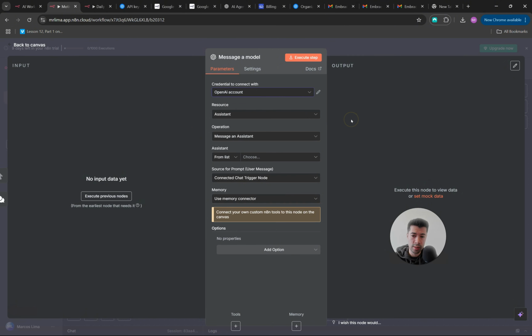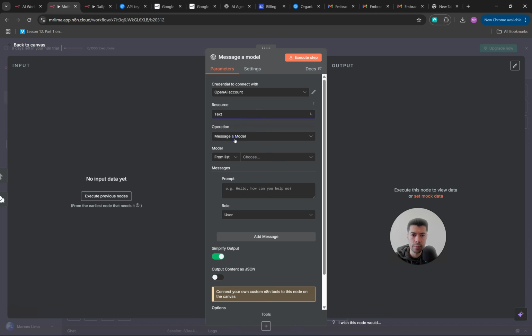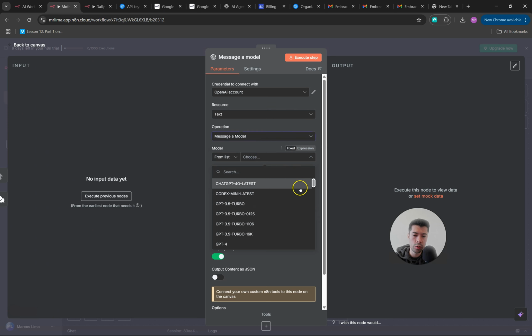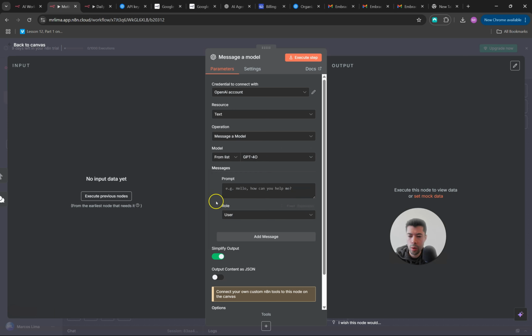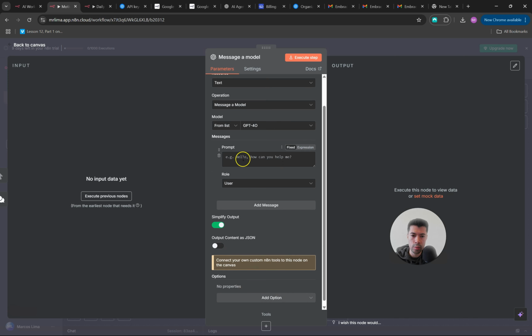Now you're going to choose what you want this message a model assistant to do. First, the resource we are going to be using is text, because I want it to send a text message. The operation is going to be message a model. The list, this is where you are going to choose the model of ChatGPT you want to use. In my case here, I am going to be using GPT-4o, which I think is very smart. But if you want, you can use an older model, which can save you some credits. It's up to you. And this is the most important part, which is the prompt.